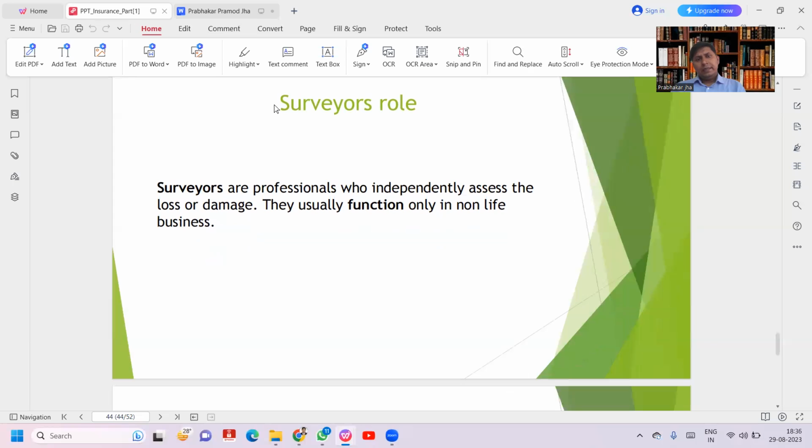So surveyors are like registered valuers. There are 3 asset classes for registered valuers: SFA, land and building, and plant and machinery. But for surveyors in the insurance industry, as per the Insurance Act 1938 and IRDA rules 1999, there are 8 asset classes. CAs are eligible for some, CMAs are eligible for 4 departments, and engineers are eligible for almost 6 to 7 departments. So as you are a land and building and plant and machinery valuer, you are eligible for this.